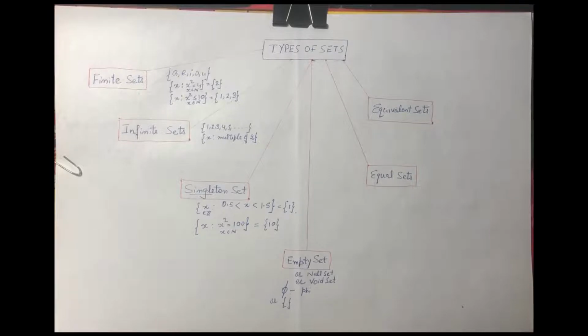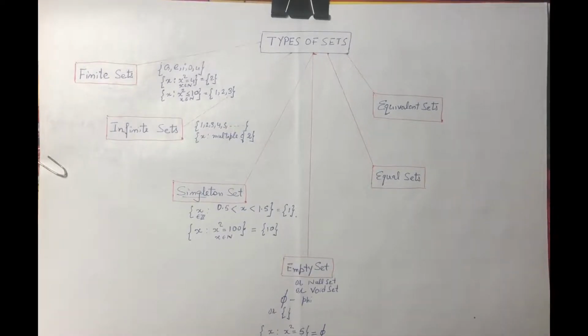Now, do there exist empty sets? Yes. For example, let us have x square is equal to 5, x belongs to natural numbers. So is there any natural number whose perfect square is 5? 5 is not a perfect square of any number, so this equals the empty set.